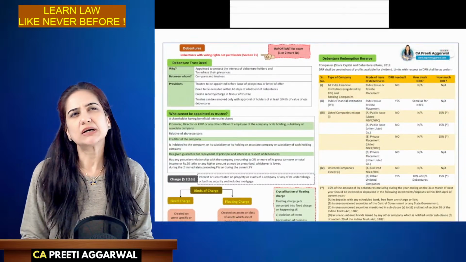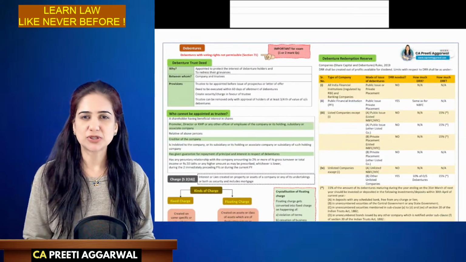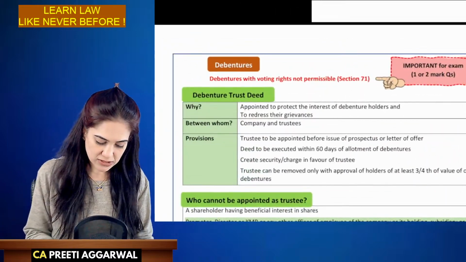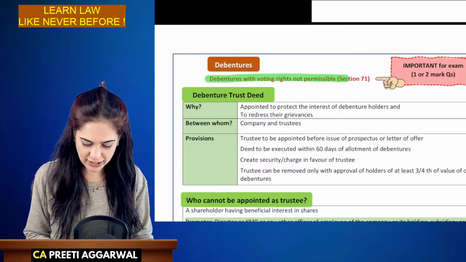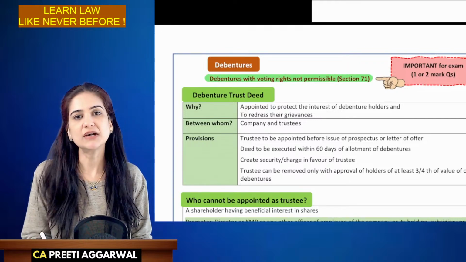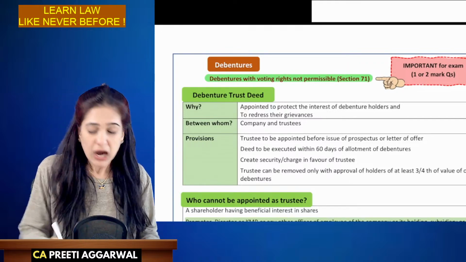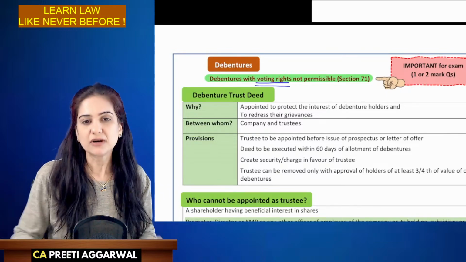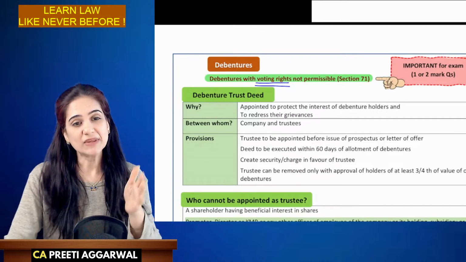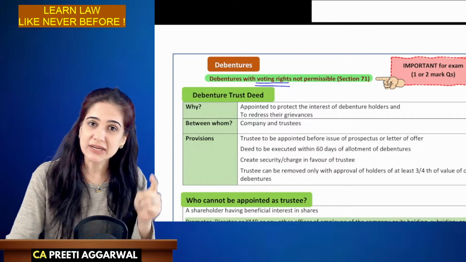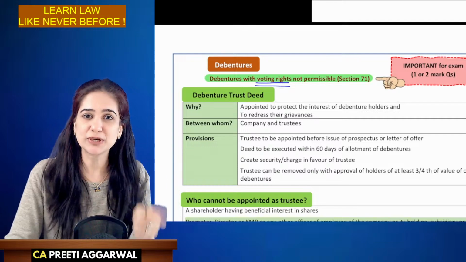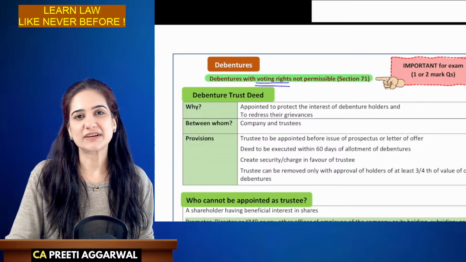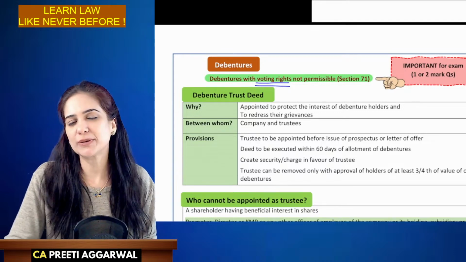Debentures, the initial part, that is types of debentures, etc., that is not very frequently asked in the exam. Only one topic is asked, that is debentures with voting rights not permissible, section 71. Under no circumstance can we issue debentures with voting rights. Ma'am, the articles allow the debentures to be issued with voting rights. Nothing doing. Even if the articles allow, you cannot issue debentures with voting rights.